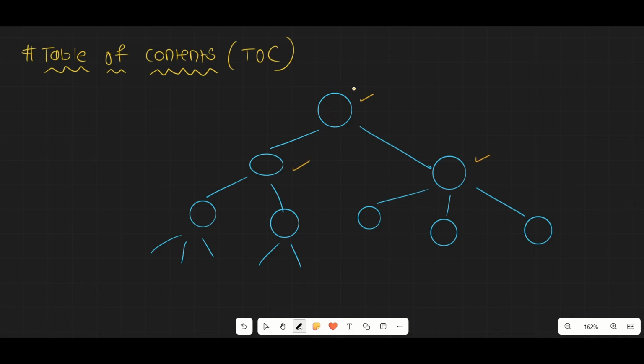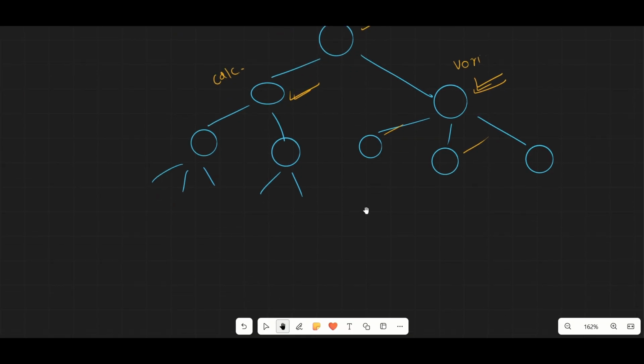See, this is the tree and these are the nodes. This is the parent node, which has a title. Let's say this is a Python related PDF. Then these are the children nodes that it makes. Let's say this one is about making a calculator in Python, and this one is about variables in Python. Again there will be sub nodes, even more children nodes of this sub node. This is how vectorless RAG, or PageIndex, stores or forms the TOC in the form of a JSON tree.